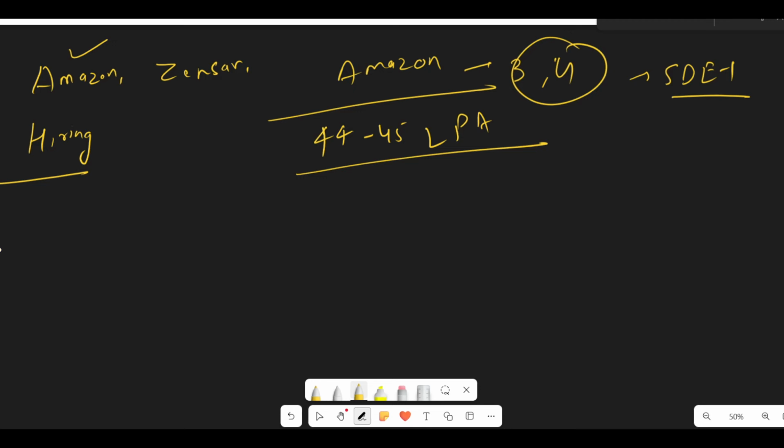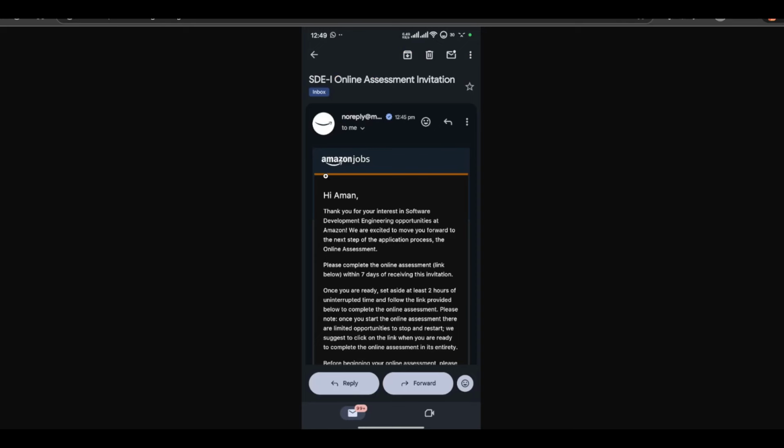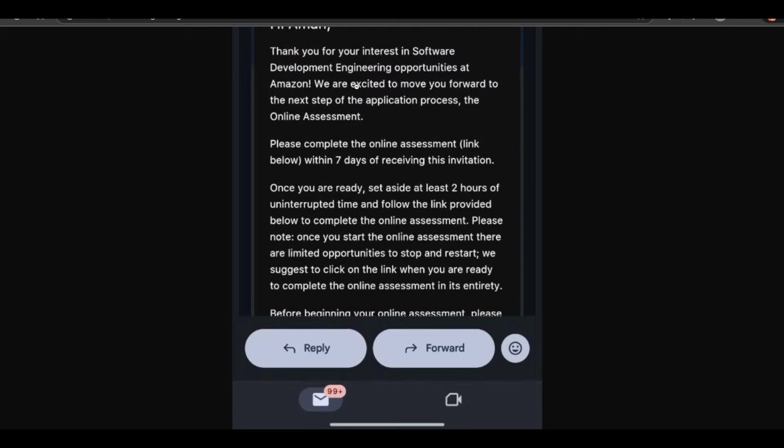Again, as I mentioned, they started their phases. Last week, some candidates got the mail from Amazon. And this week, if you can see here, today also, one candidate shared the SD1 online assessment invitation. Thank you for your interest in the software development engineer opportunity at Amazon. We are excited to move forward to the next step in the application process.